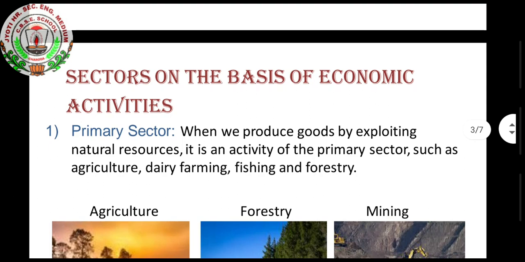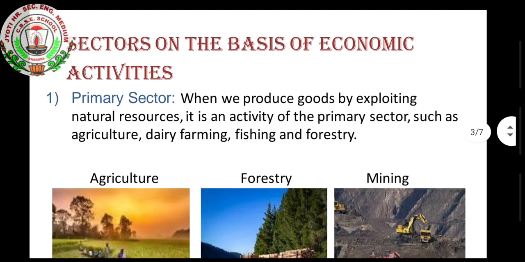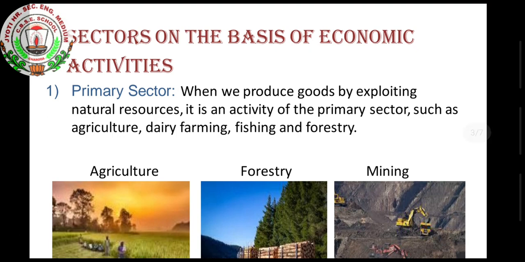Sectors on the basis of economic activities. First is the primary sector. When we produce goods by exploiting natural resources, it is an activity of the primary sector, such as agriculture, dairy farming, fishing and forestry. So this comes under the primary sector.